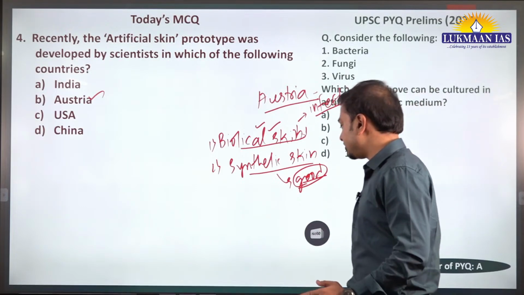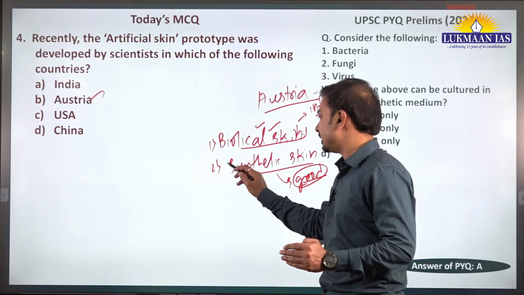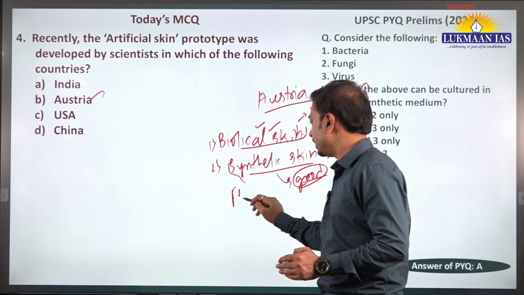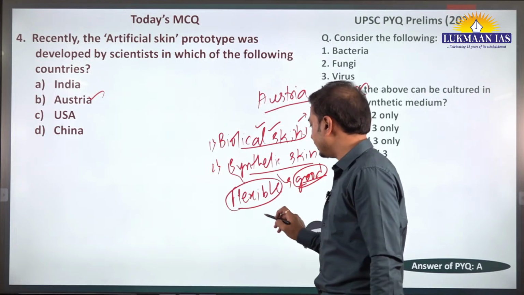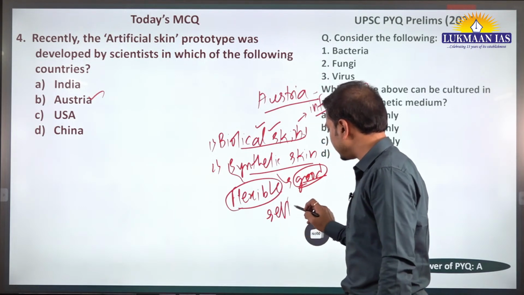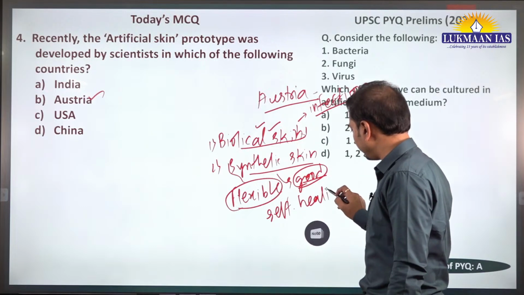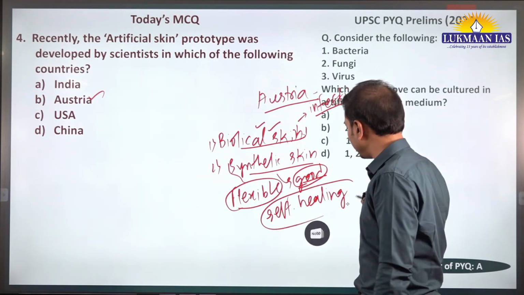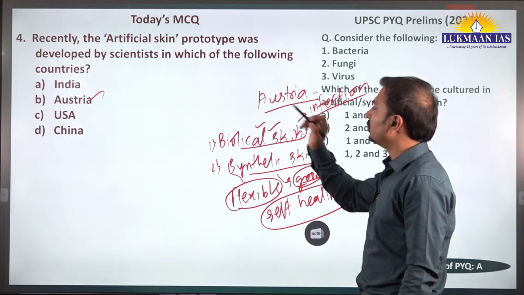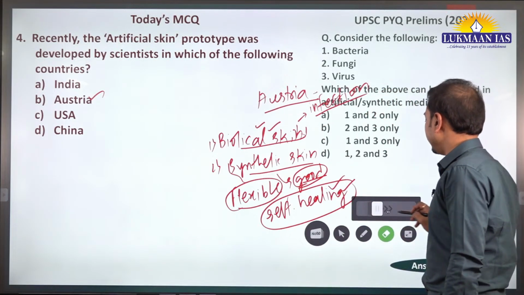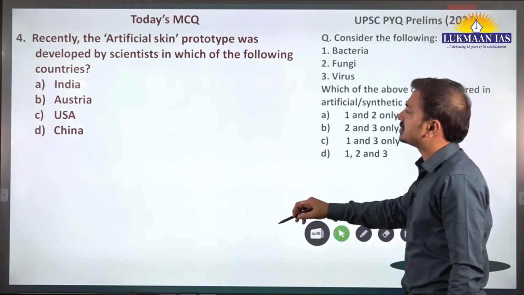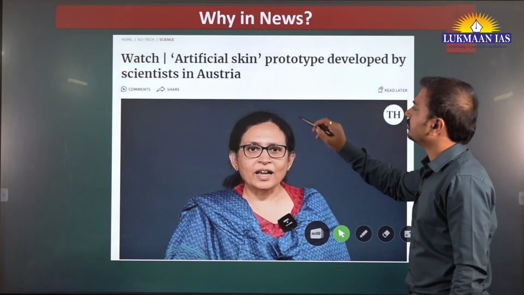It has certain advantages, for example it is very flexible, and there is some research on developing self-healing properties in such skins. So this is an area of further research and interest. So Austria is the correct answer.